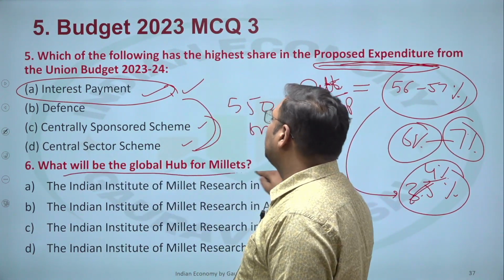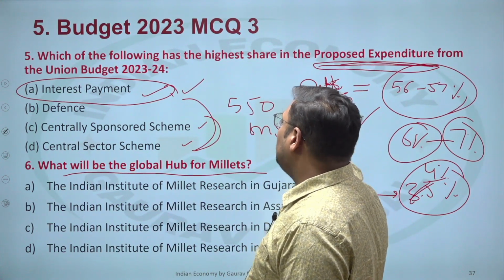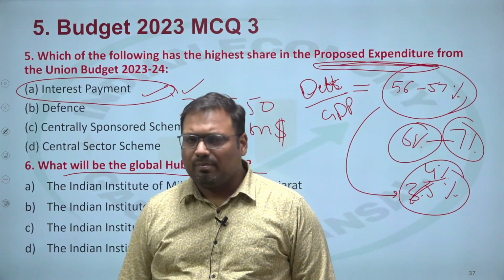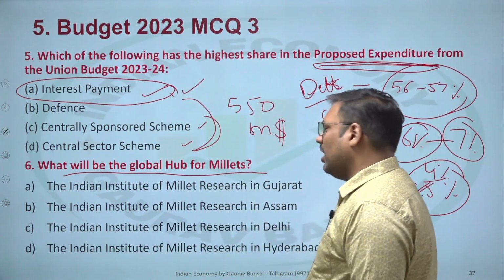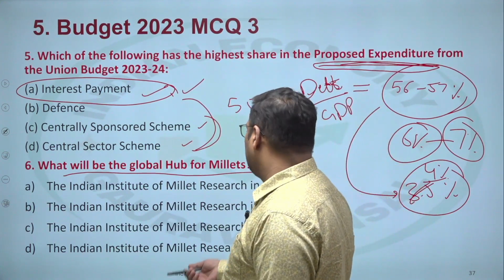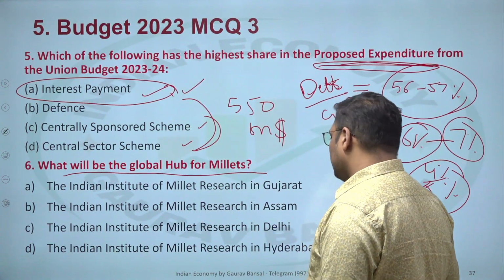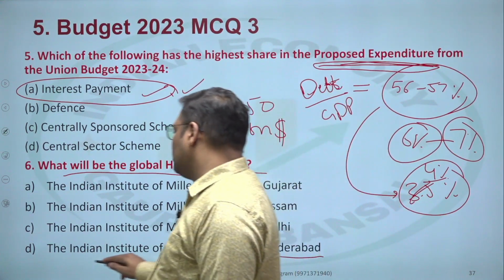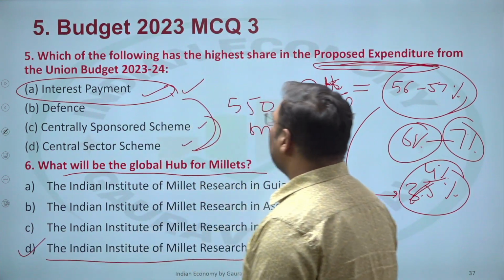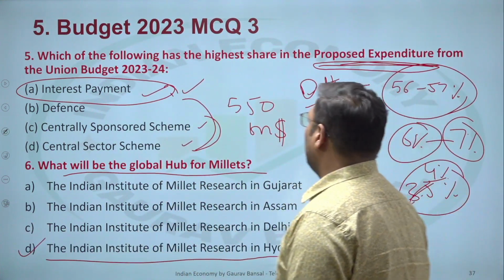Question number 6. What will be the global hub for the millets? Again, you can't make a guesswork, you need to know specifically from the budget. The answer in this case is the Indian Institute of Millet Research in Hyderabad. So we have defined this as a global hub for the millets.